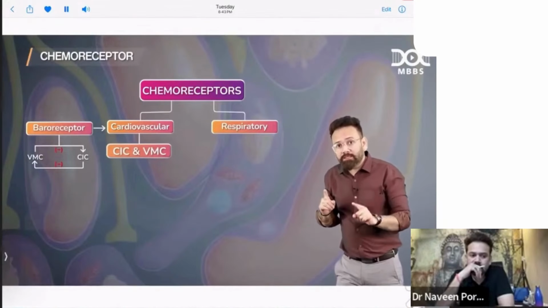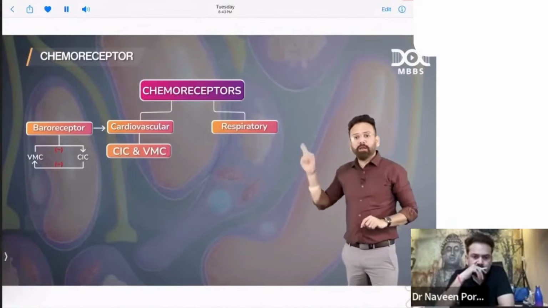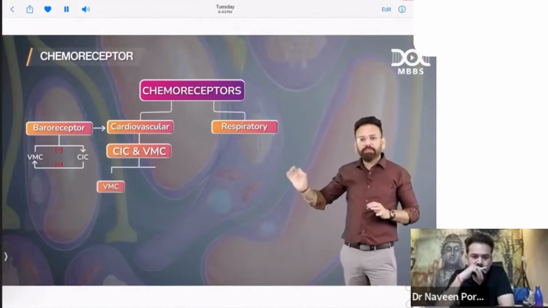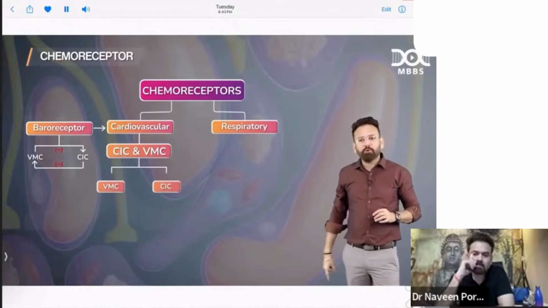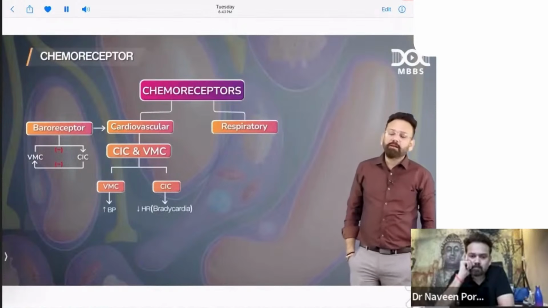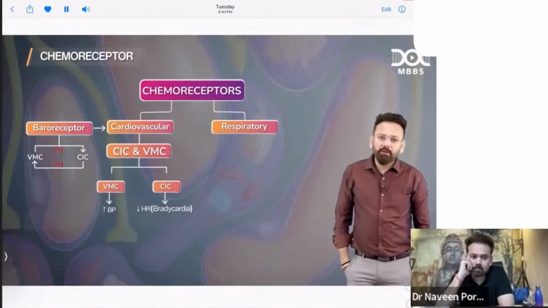When BP is less than 60, when there is hypoxia, hypercapnia, acidosis, VMC and CIC both will be stimulated. VMC stimulation causes vasoconstriction, which will increase the BP, and CIC will decrease your heart rate. So BP will be more, heart rate will be less.